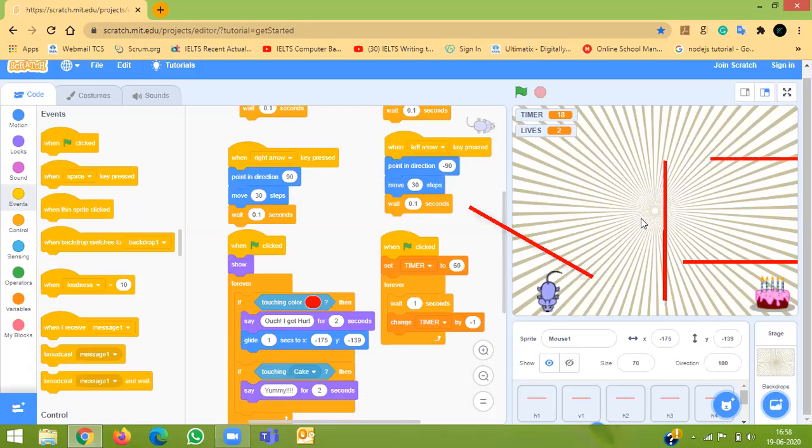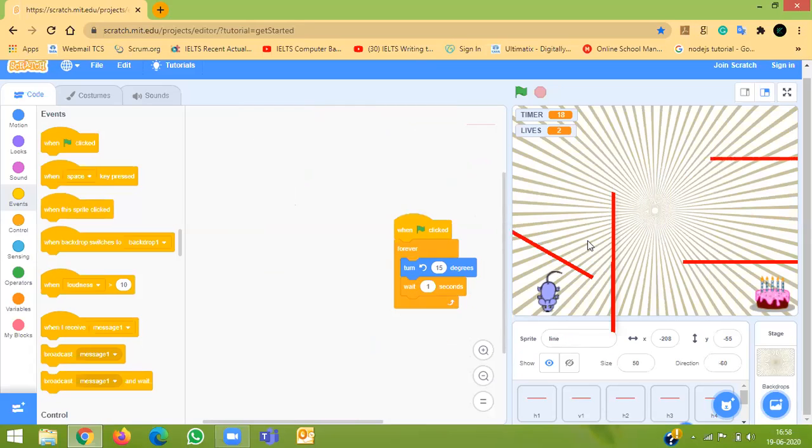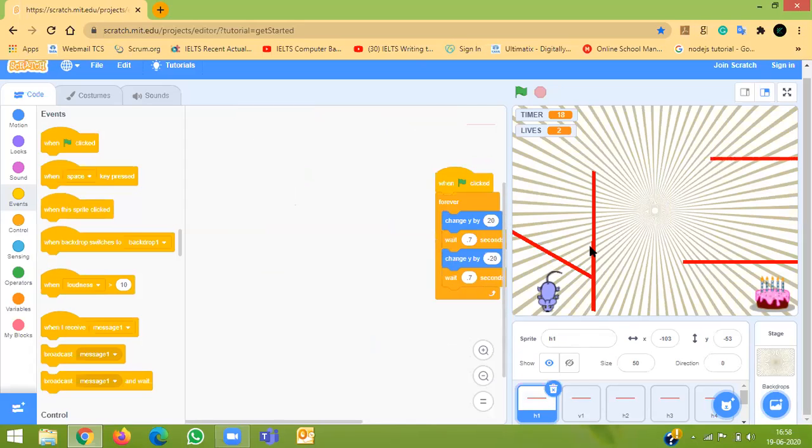Sir, nothing is stopping for me. Stop all is there or not? Yeah, I put when green flag is clicked, if touching strawberry, stop all. So nothing is happening. I touched the strawberry also, but still nothing stopped. I will cross check that. Okay, but stop all is to stop the game as such. Okay.